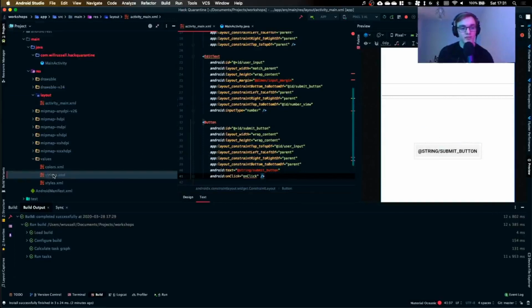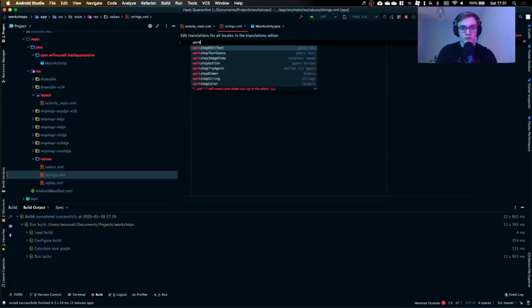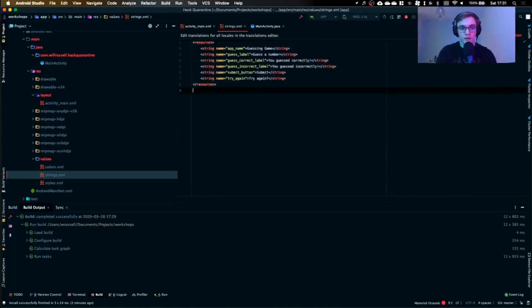So let's hop over to our strings.xml file, and I'm going to define all of our strings in one go. So here we go. By default Android will generate an app name for you, so we can actually change what the app's called. I'm going to change it to Hack Quarantine Sesh because we want to have a good time, right? My workshop is looking a bit funny. There we go.